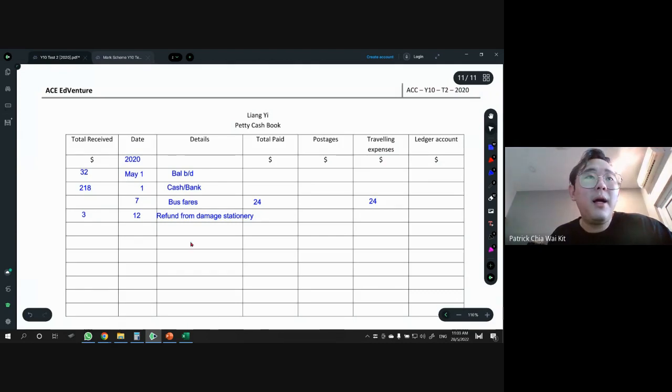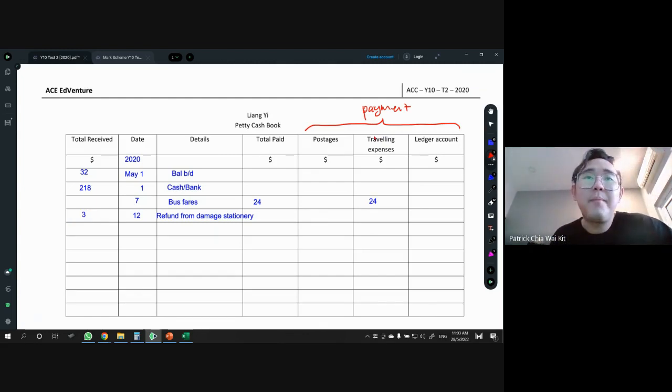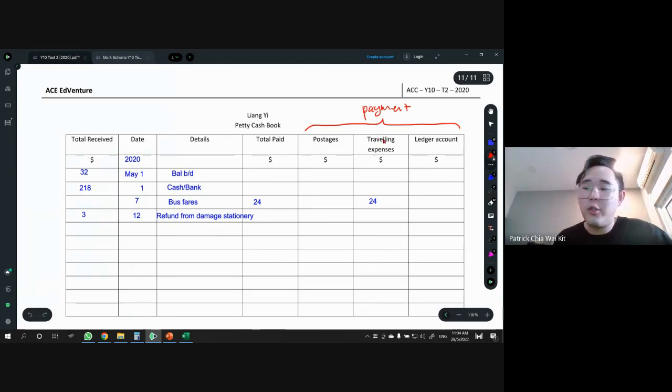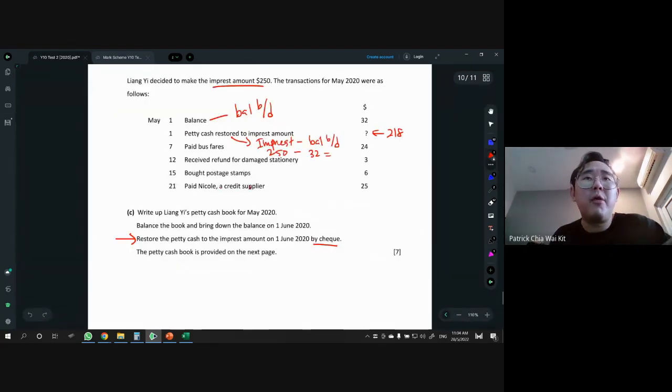All right. Do we need to put the $3 in any of the analysis columns here? The answer is no. Just remember that the analysis columns are only for payments. If you receive money, you don't need to put it here. If you end up putting it anywhere here, like the $3, then you don't get marks, even though your answer is there. You cannot have both answers. So never ever do that when you're not sure and just put both and try. No, you don't get the marks. Next one is May 15, bought postage stamp.